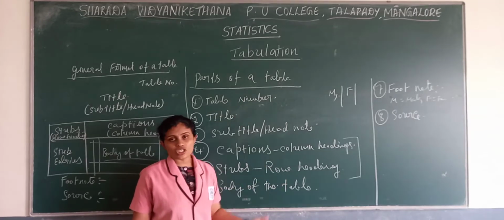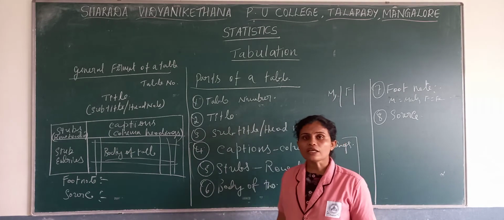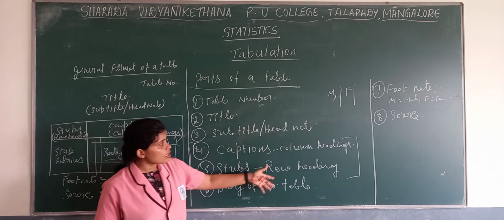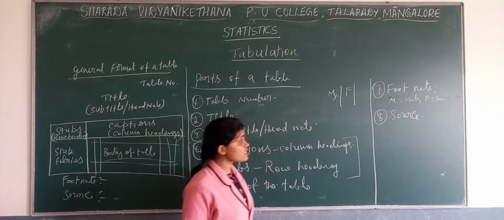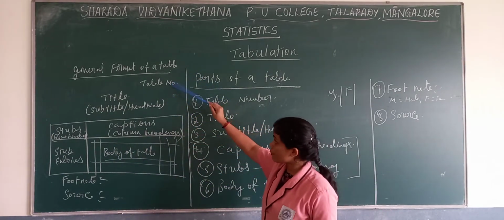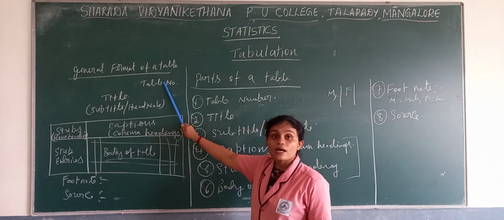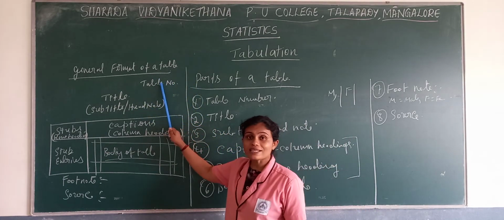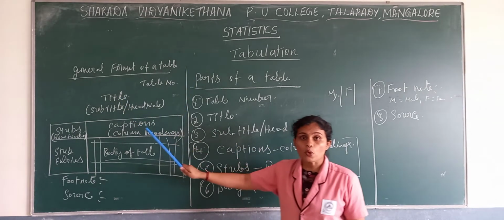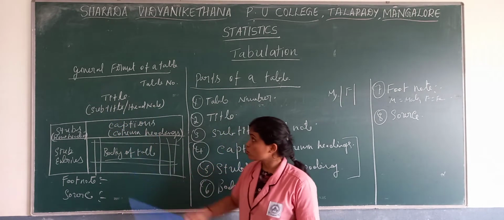Then they may ask to mention any 2 or 4 parts of a table. That's also a 2 mark question. You just remember these headings, these parts, and also the format. The format is very easy. As I said, first is the table number. We will write the table number at the top of the table, at the right hand corner. Then we write the title in bold letters, and just below the title we write the subtitle or head note.